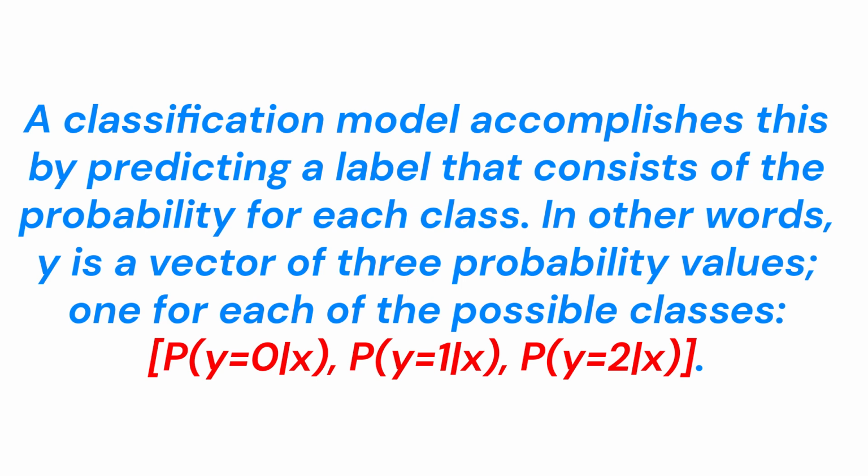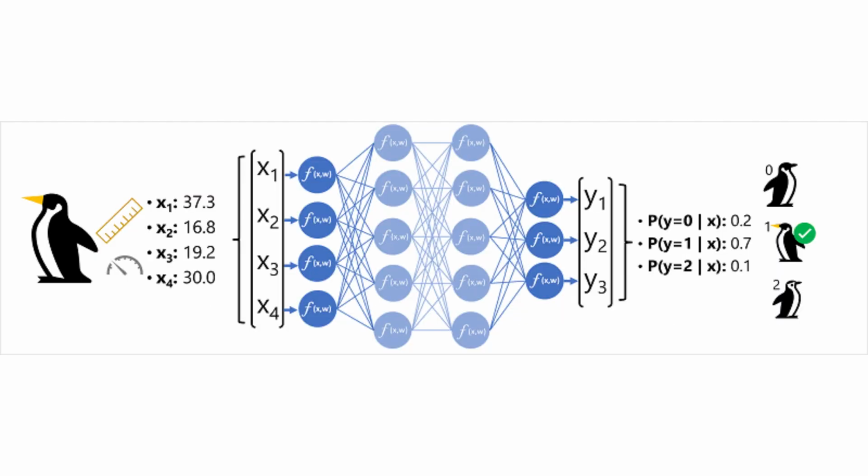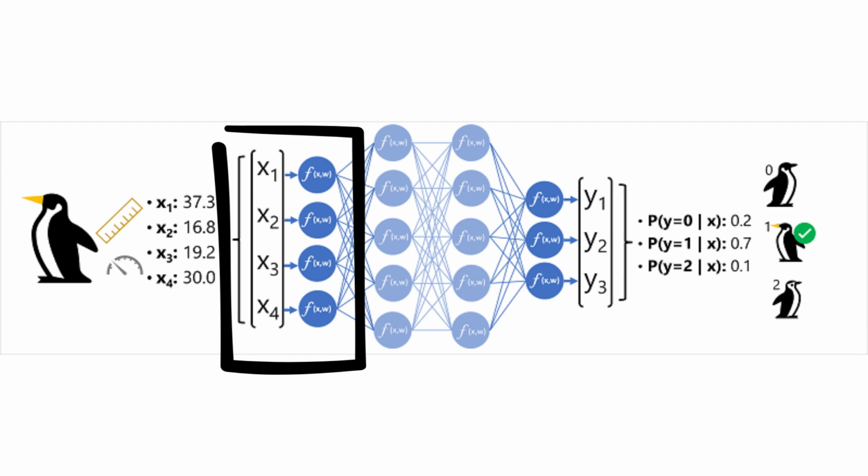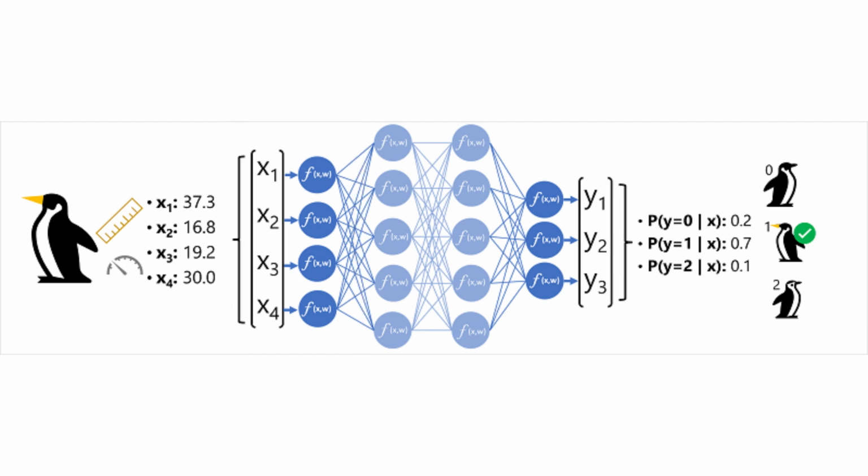The process for inferencing a predicted penguin class using this network is: 1. The feature vector for a penguin observation is fed into the input layer of the neural network, which consists of a neuron for each x value. In this example, the following x vector is used as the input: 37.3, 16.8, 19.2, 30.0. 2. The functions for the first layer of neurons each calculate a weighted sum by combining the x value and w weight, and pass it to an activation function that determines if it meets the threshold to be passed on to the next layer.